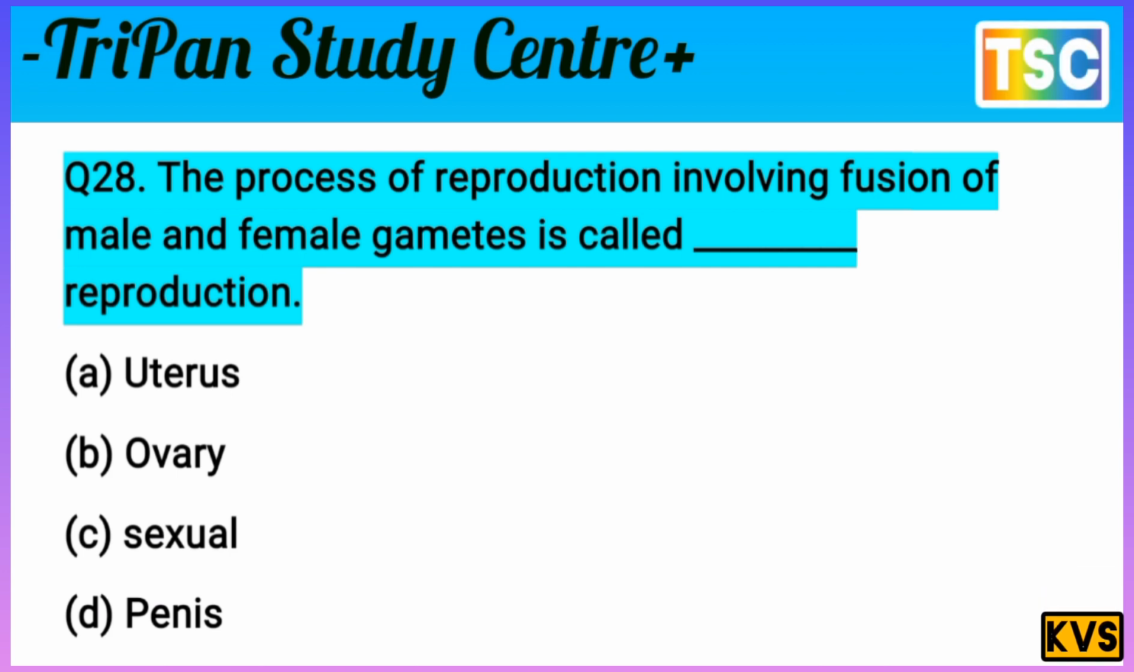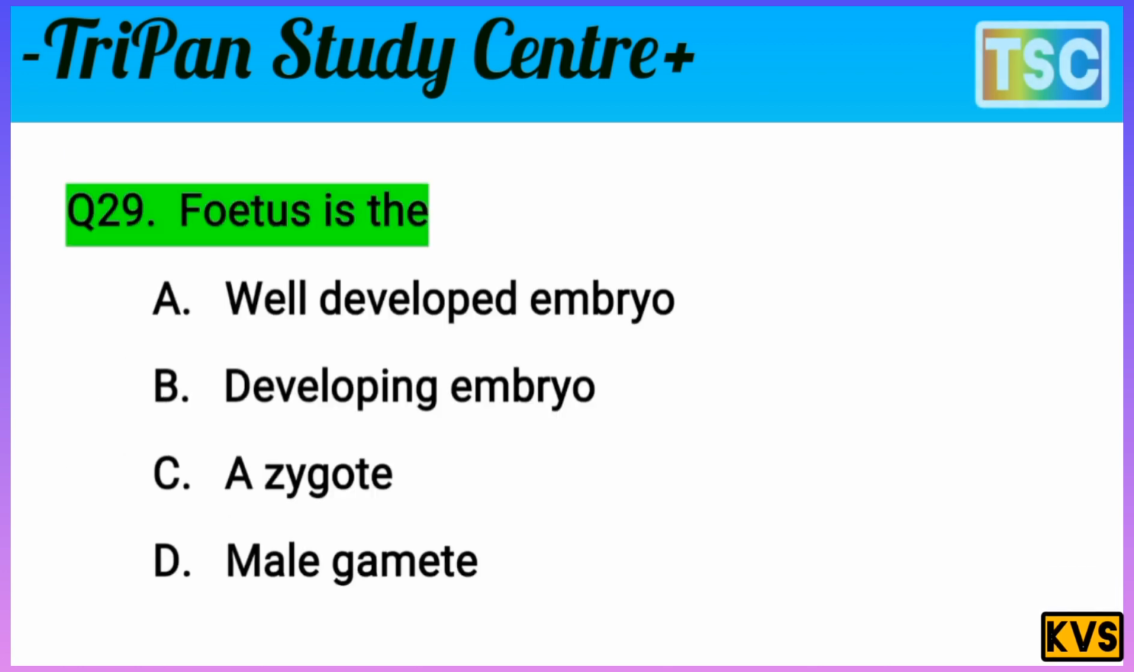That's important. Let's see the next question on your screen. Factors is the: A. Well-developed embryos, B. Developing embryo, C. A zygote, D. Male gamete. The question is very interesting, but first of all, write the correct answer in your notebook. I give you a few seconds to think of your answer and write it. Then I give the correct answer.